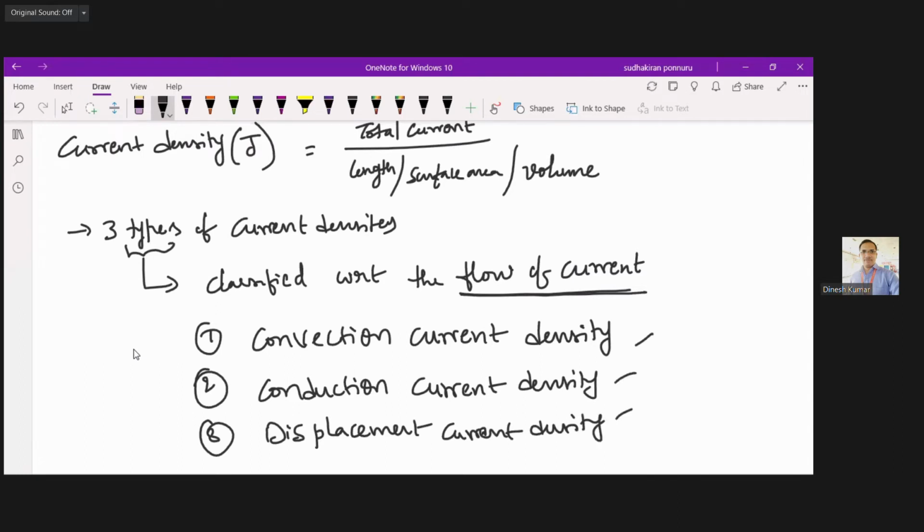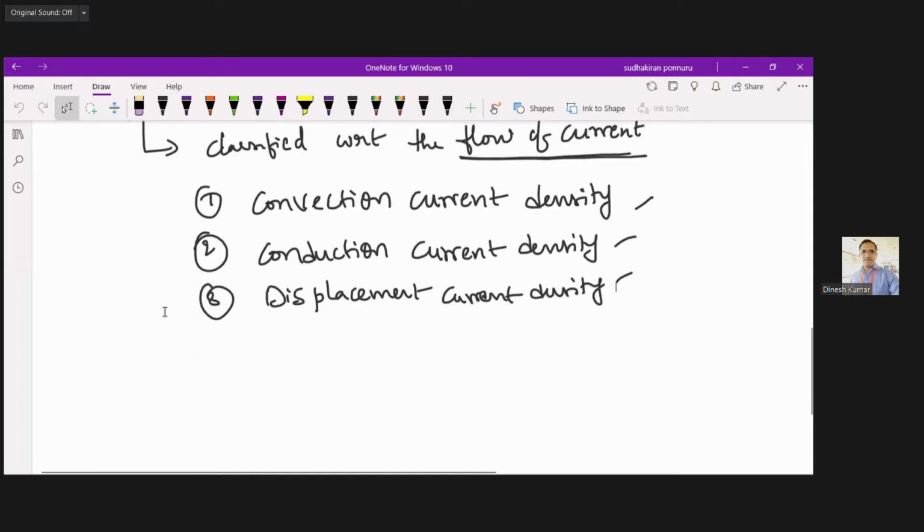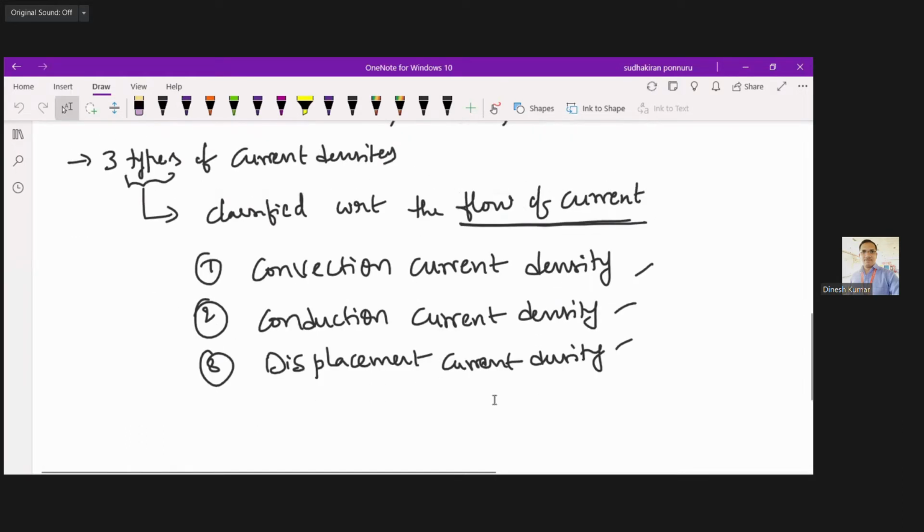So these are the three different types of current densities, and they have been classified based on how the current is flowing.